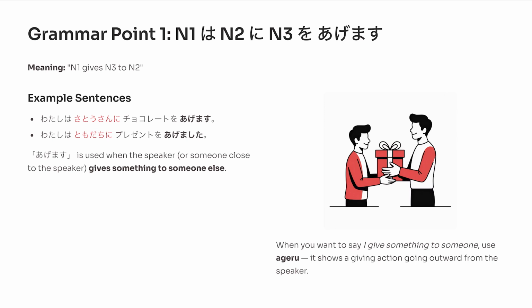Notice the particle に. It shows the person who receives the item. And あげます describes the action of giving outward from the speaker to someone else.